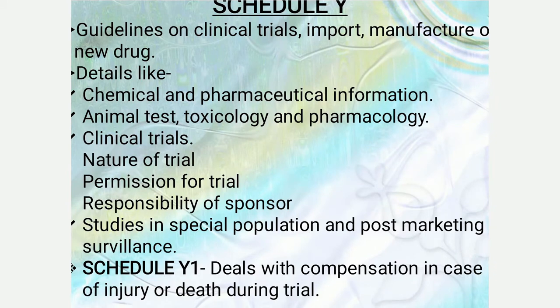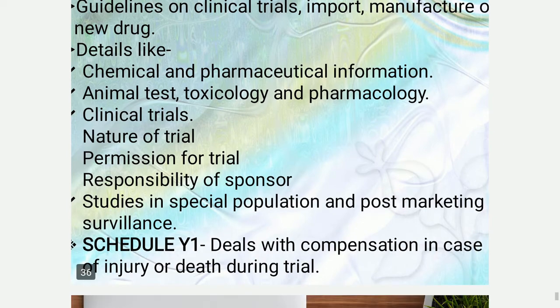The guidelines on the clinical trials, imports, and manufacturing of new drugs are included in Schedule Y. Details like chemical and pharmaceutical information, animal tests, toxicology and pharmacology, clinical trials, nature of the trial, permission for trial, responsibility of the sponsor, and also the studies in special populations and post-marketing surveillance should be included. Schedule Y also deals with the compensation in case of injury or death during the trial.